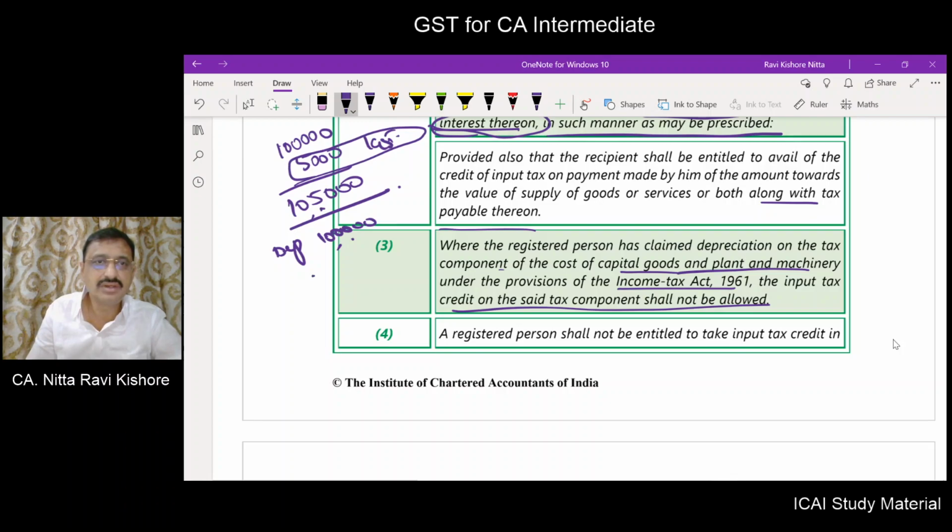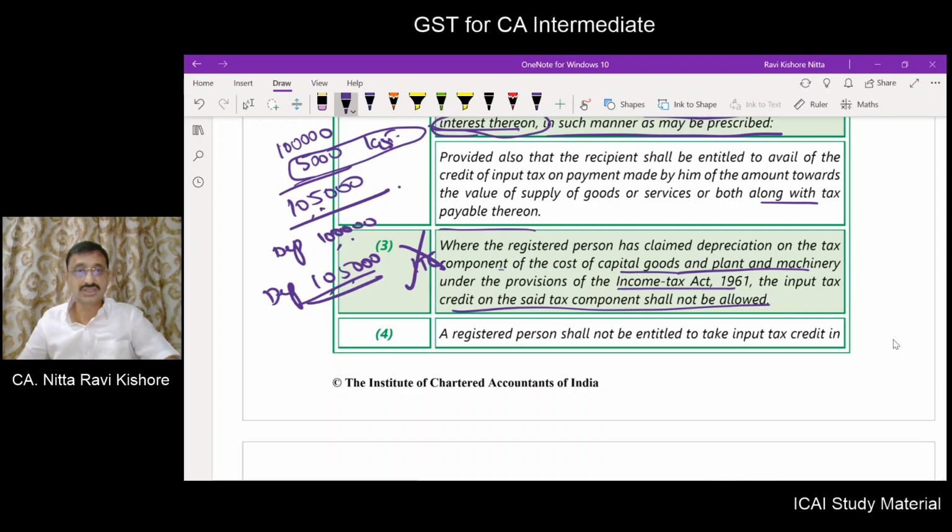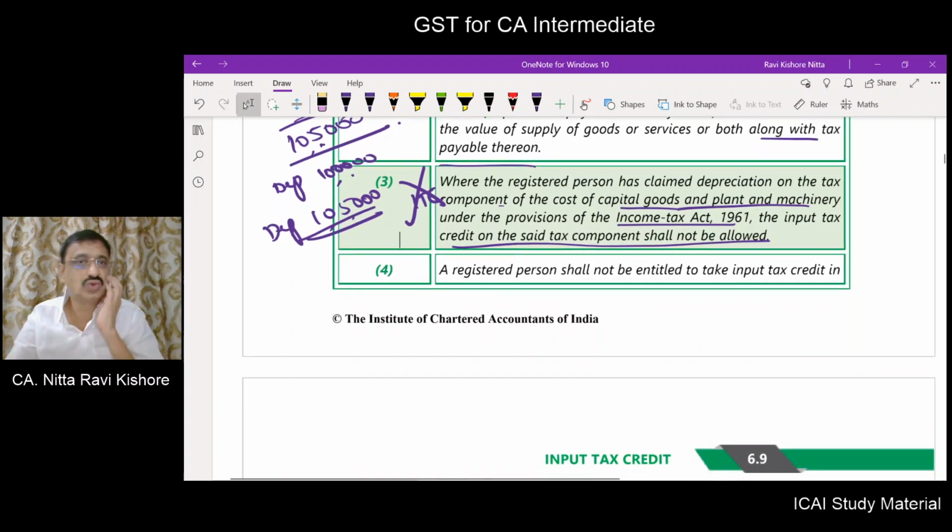If I have claimed depreciation on 1,05,000, then I am not going to get ITC, because on the tax component you can't claim depreciation as well as ITC. Only one is available. Either you can claim depreciation, don't take ITC, or don't claim depreciation, take ITC in respect